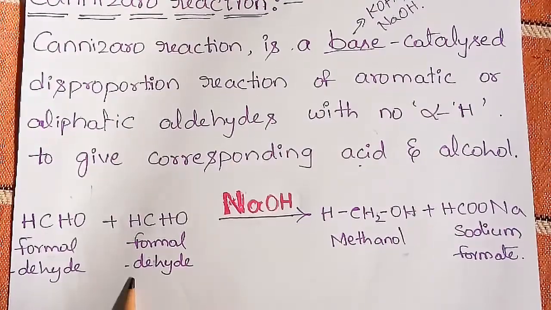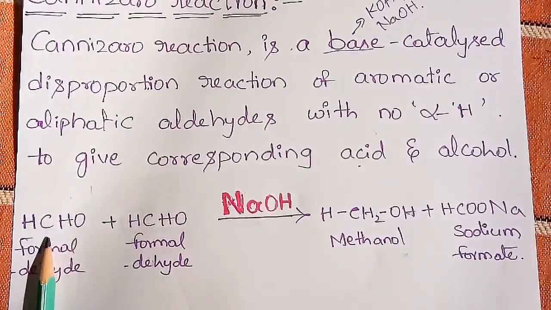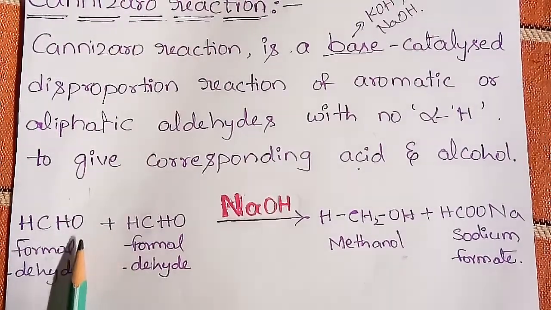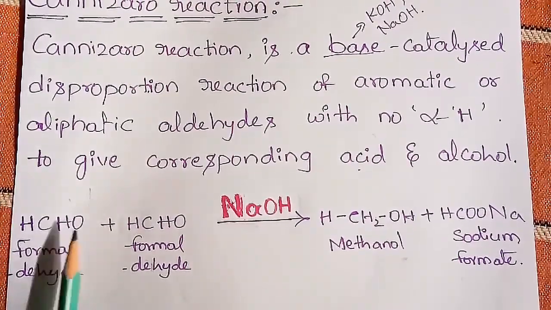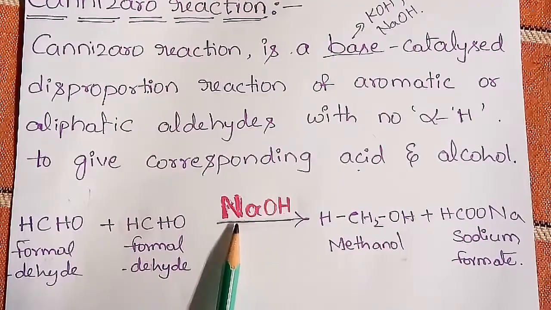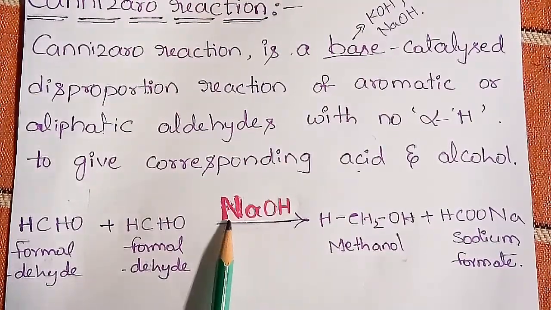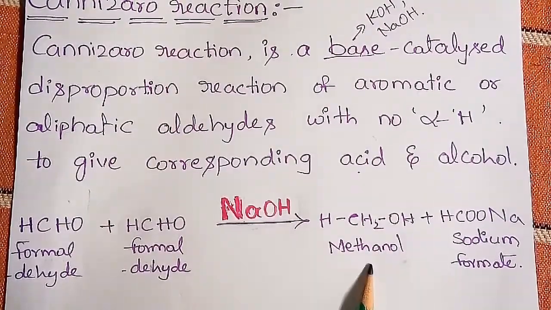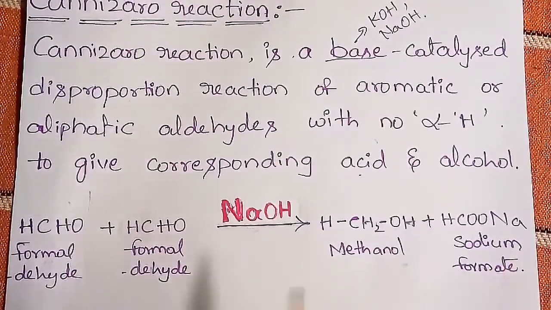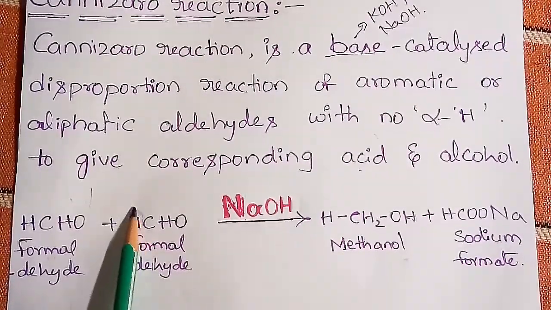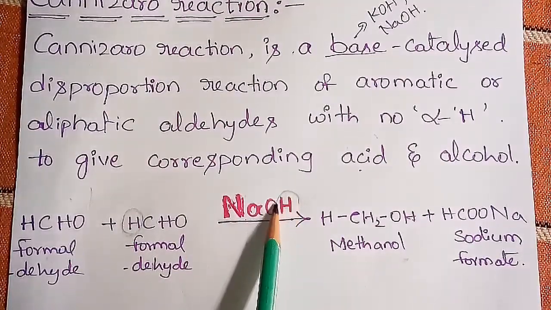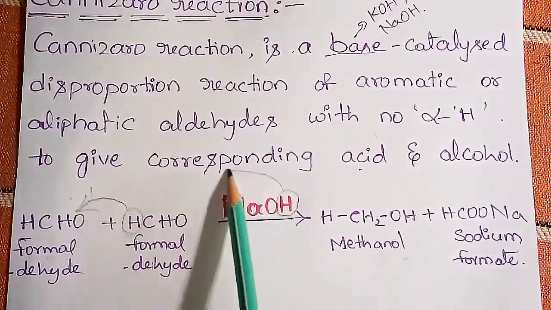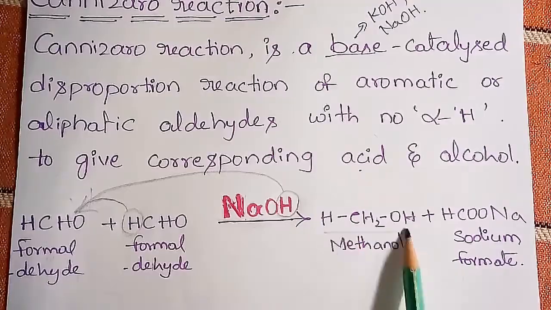If you see this example, this is one molecule of formaldehyde and this is another molecule of formaldehyde, which do not have any alpha hydrogen atoms, and both react with each other in the presence of a strong base called sodium hydroxide. We know that NaOH is a strong base, and it forms the corresponding alcohol called methanol and sodium formate. Here one hydrogen from formaldehyde and another hydrogen from sodium hydroxide are added to this formaldehyde and form methanol.